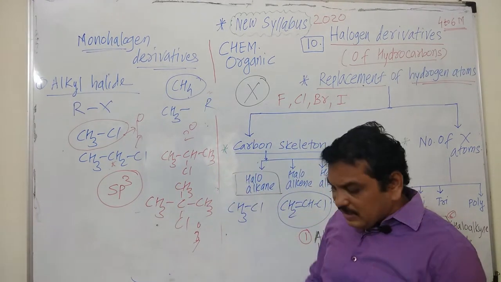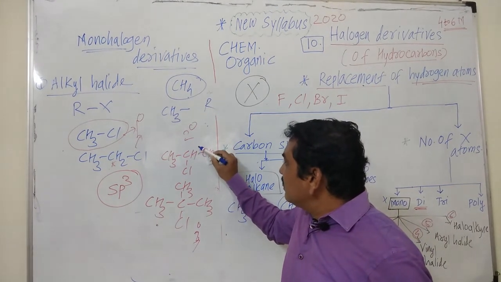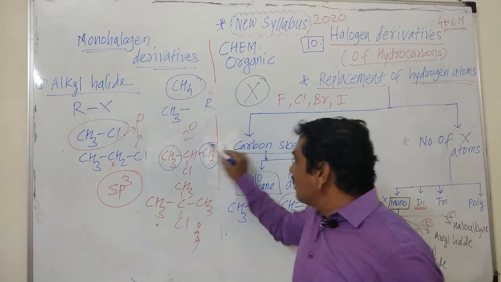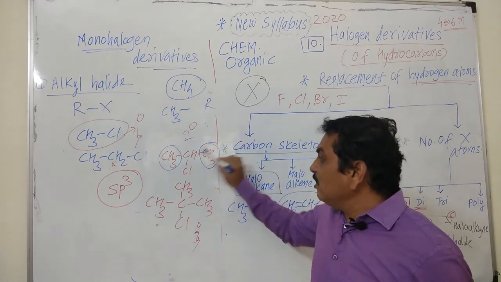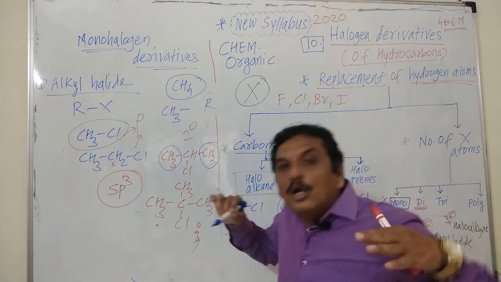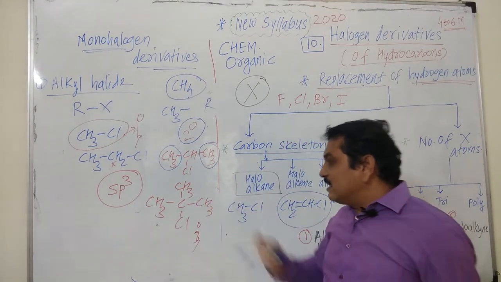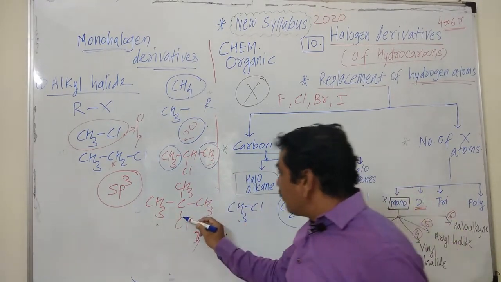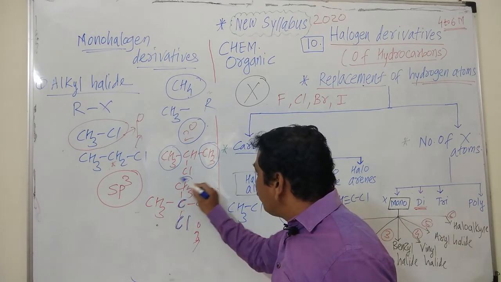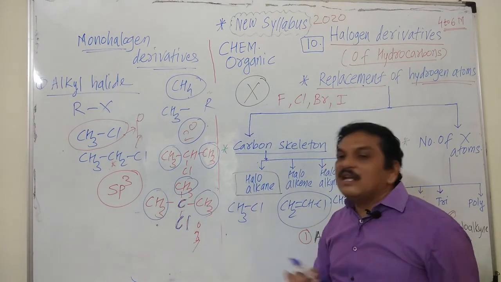If we see another example, CH3CHClCH3. In this compound, this carbon atom is attached to one carbon atom and another carbon atom. Two carbon atoms are attached to this carbon, and halogen is present on the carbon atom which is attached to another two carbon atoms. Hence it is a secondary alkyl halide. And if we see this compound, the halogen is present on such type of carbon which is attached to how many carbon atoms? First, second and third carbon atom. Hence it is a tertiary alkyl halide.